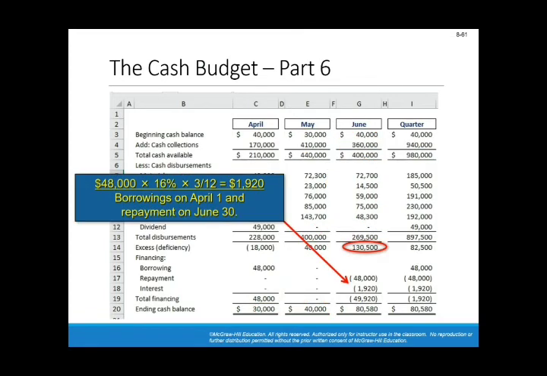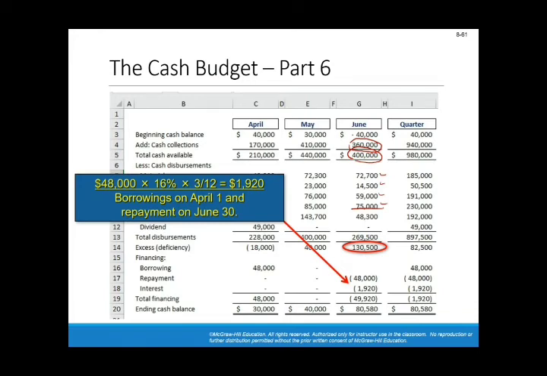So in June, we have the $40,000 that we started with. We add to it $360,000, which we got from the sales budget. The total available cash is $400,000. The first four numbers, direct material, direct labor, manufacturing overhead, and selling and admin expenses, can be taken from the associated budgets, which we already prepared.